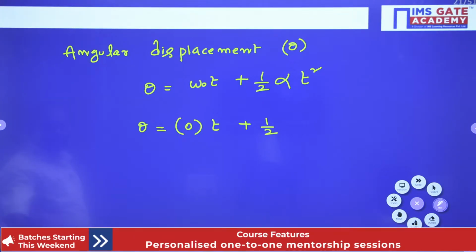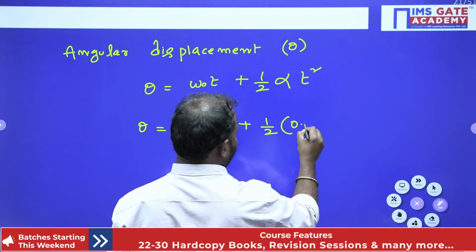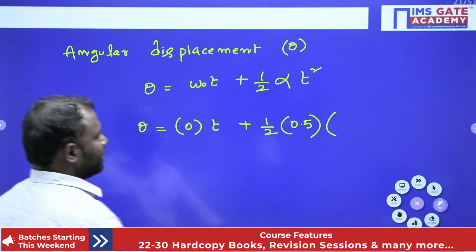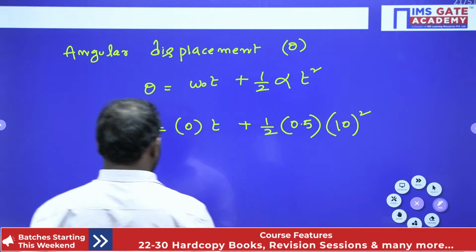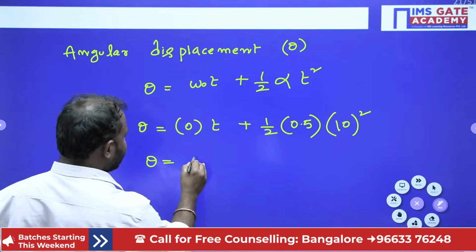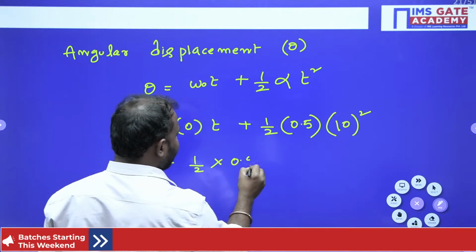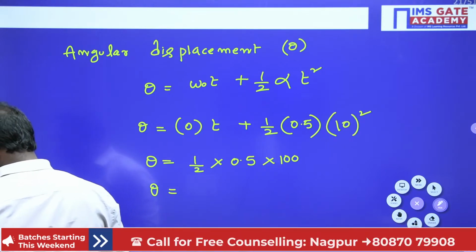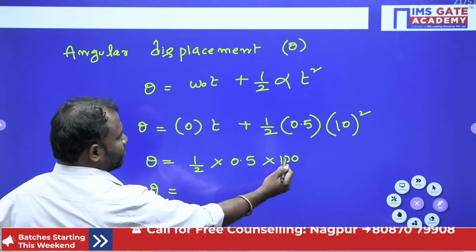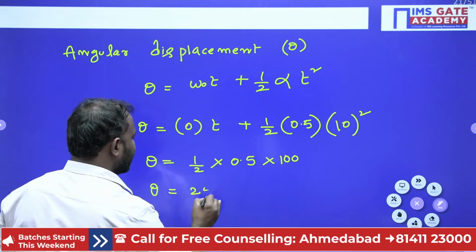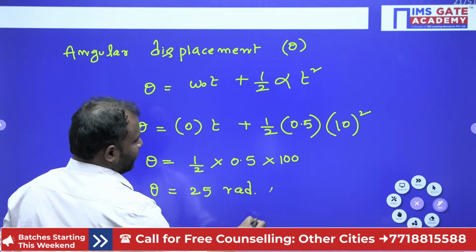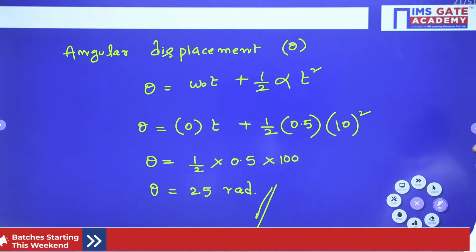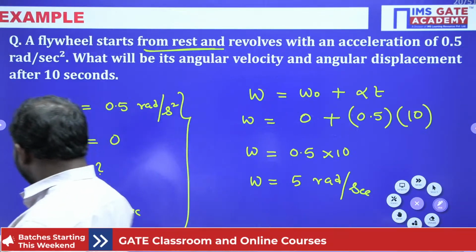Here alpha is 0.5 radian per second square, and t is 10 seconds, that is 10 square. Such that theta is equal to half into 0.5 into 100. So theta equals 50 by 2, which is 25 radians. Clear everybody, guys? So everybody try to solve, and have a look at how I have solved the problem.